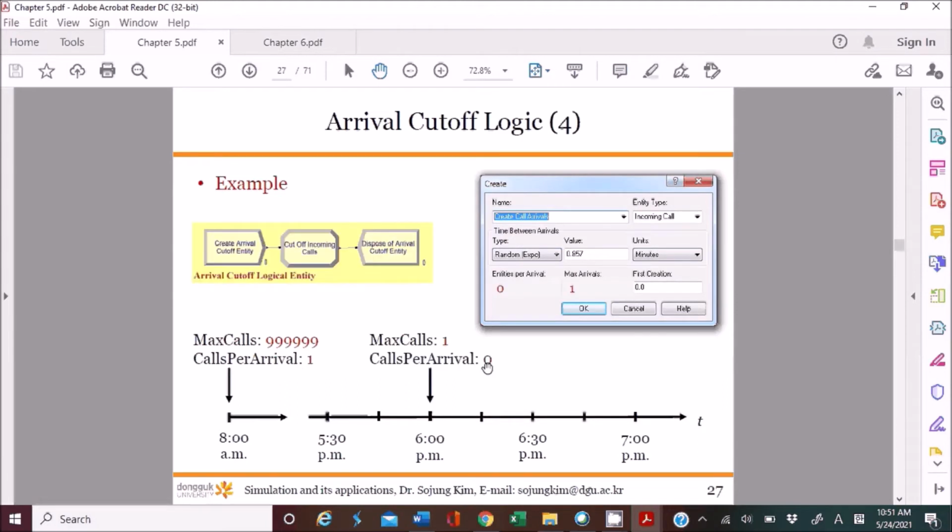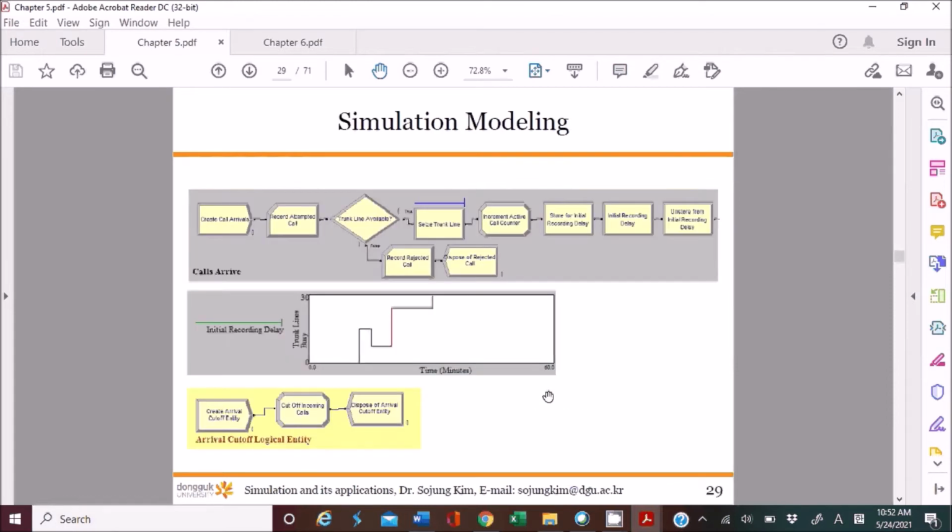And then at 6 p.m., this create module will generate the cutoff entity. So we will change the value of the max calls and course per arrival by using this assign module. Max call will be 1 and course per arrival will be 0. And then the simulation will be terminated in between 6 and 7 p.m., if there are no more calls in the system. Got it? That's how you would develop the model for this call center.